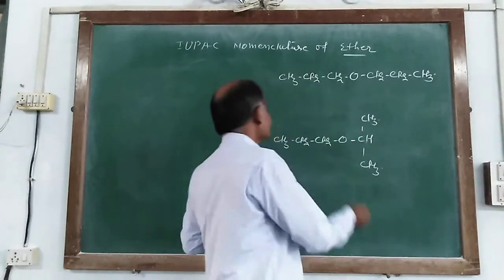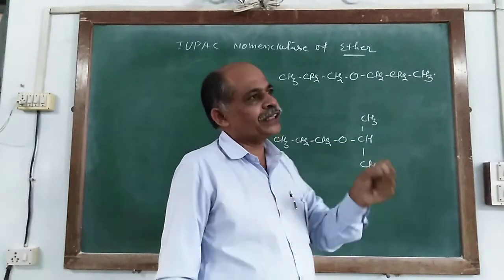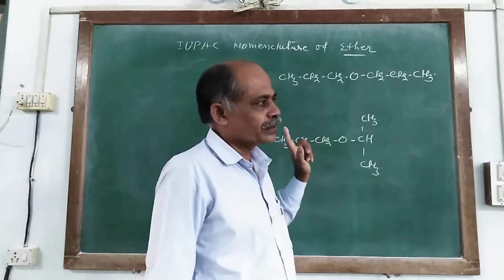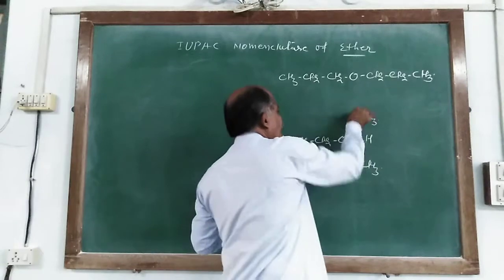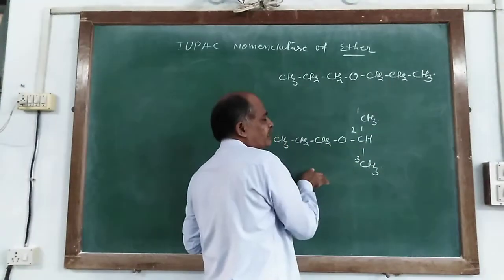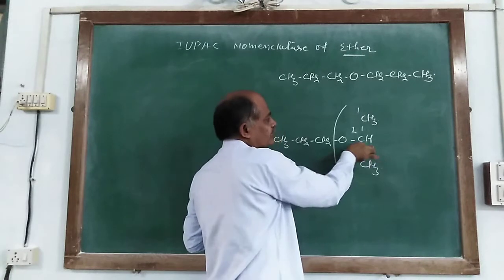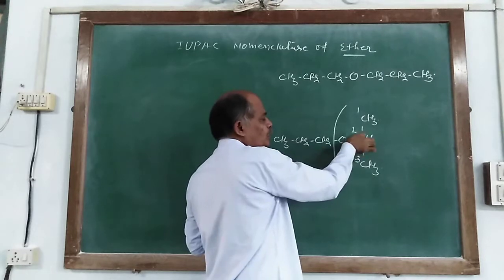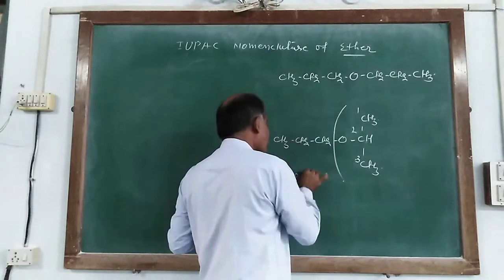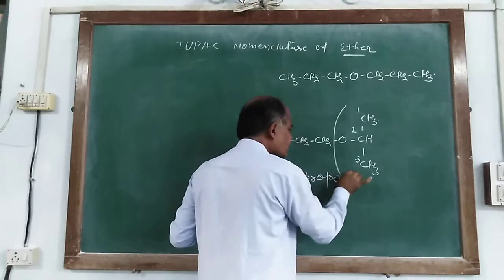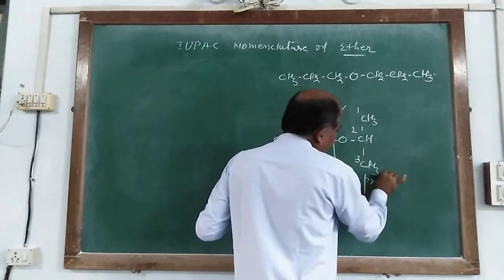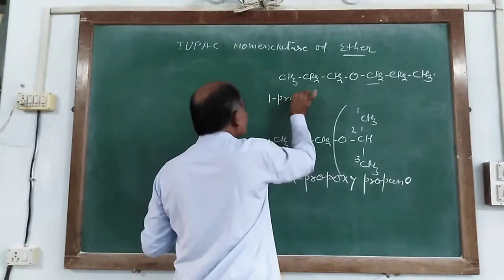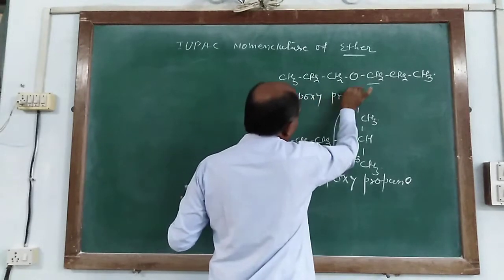At that time, you have to indicate the number of the carbon atom which is linked with oxygen. So it is 1, 2 and 3. So it is named as alkoxy, but 2-alkoxy propane. 2-alkoxy means 2-propoxy propane, and it is 1-propoxy propane.